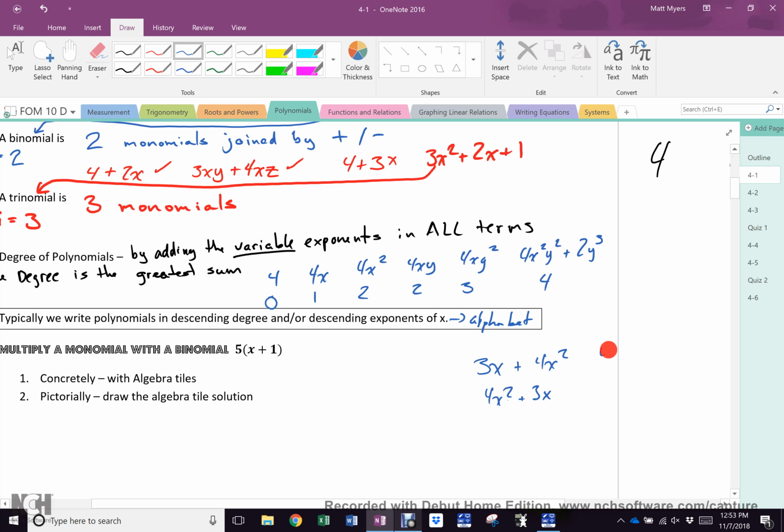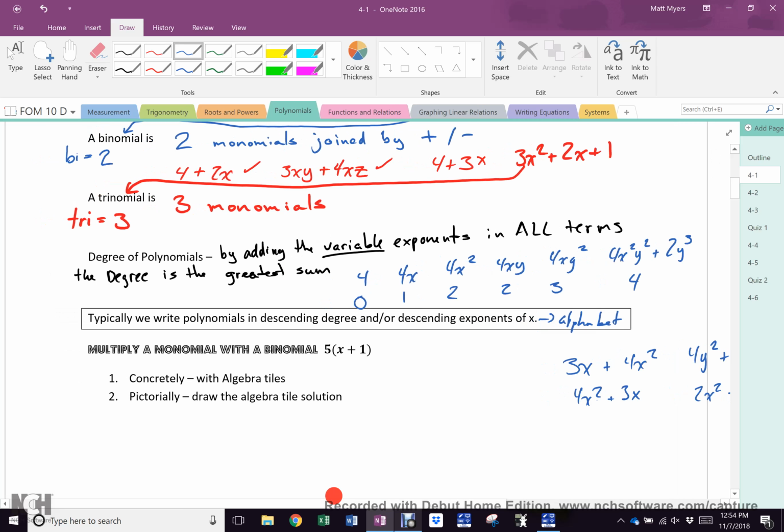Now, if I had 4y squared plus 3xy plus 2x squared, that's not the order we would like to write it in. We would write that 2x squared, because x is before y, and then we finish all our x's. 3xy, then we start on our y's. I don't care. But I am forced to show you because future teachers and profs will. Do you understand me? Okay.